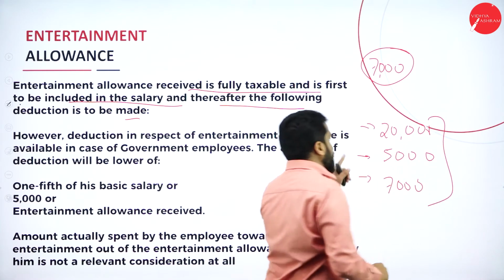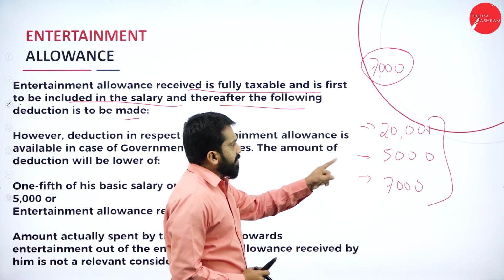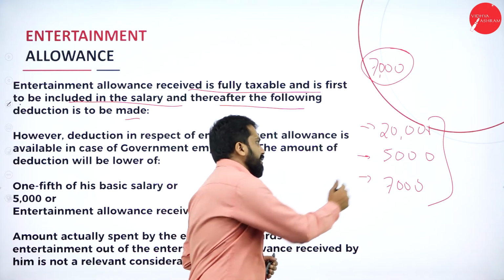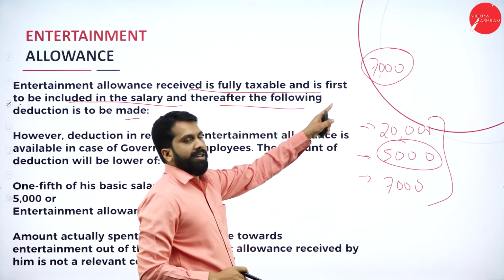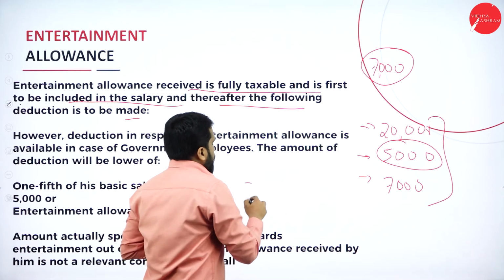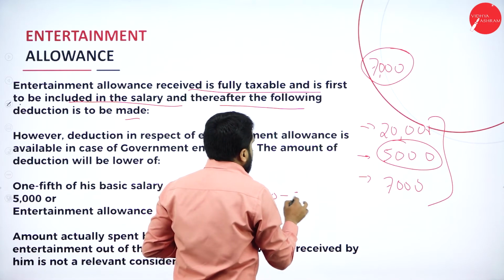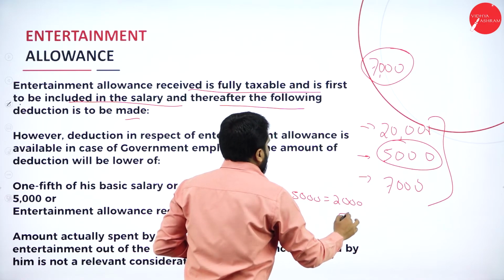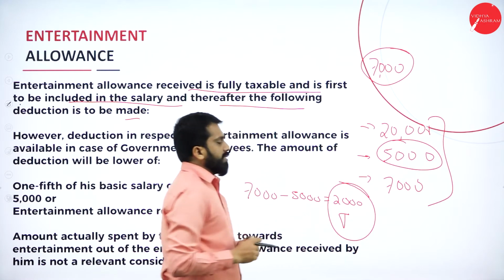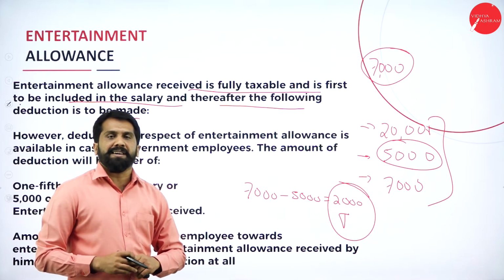Out of these three, whichever is less: 20,000, 5,000, 7,000. 5,000 is less. How much allowance did you receive? 7,000. 7,000 minus 5,000, the balance 2,000 is taxable. Clear? This is called your entertainment allowance.